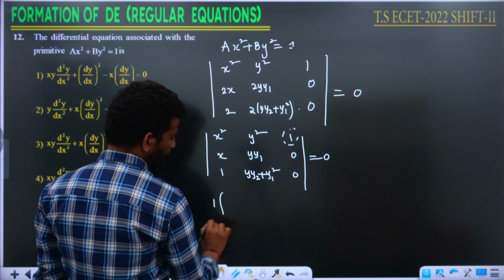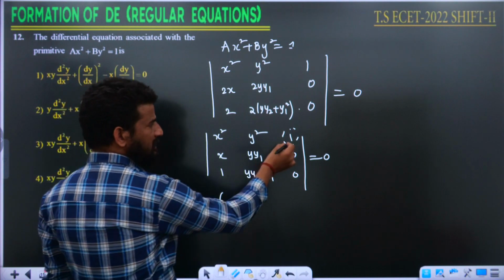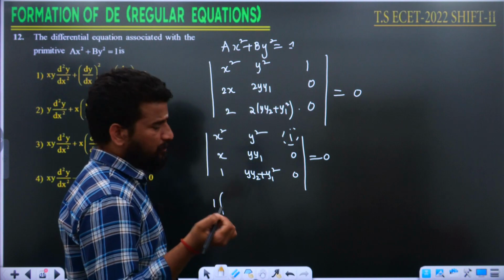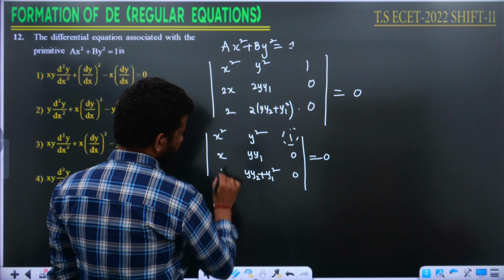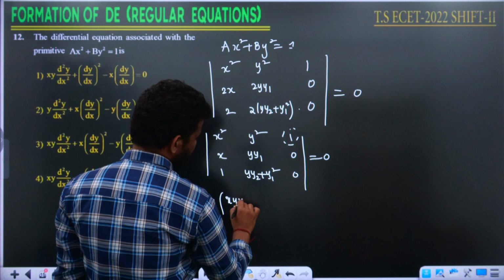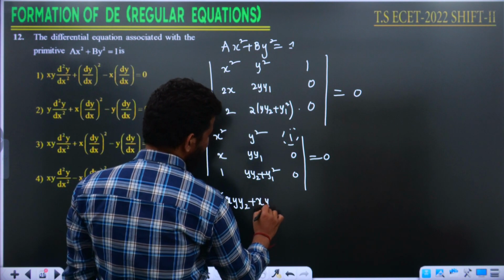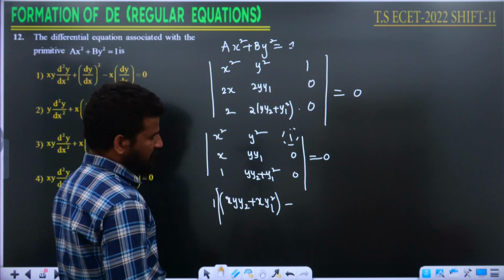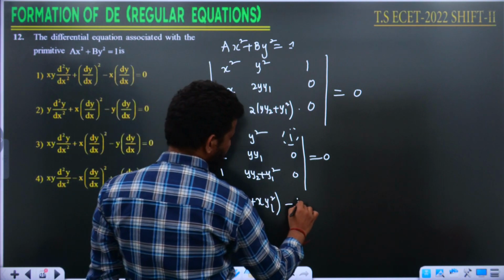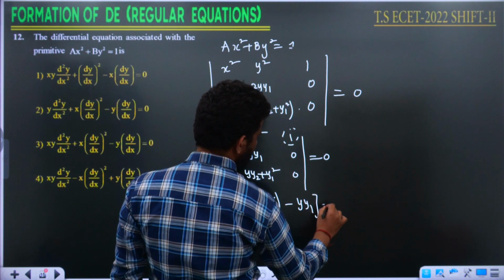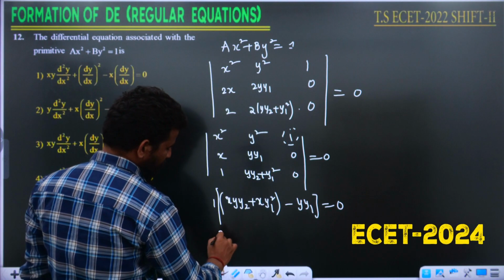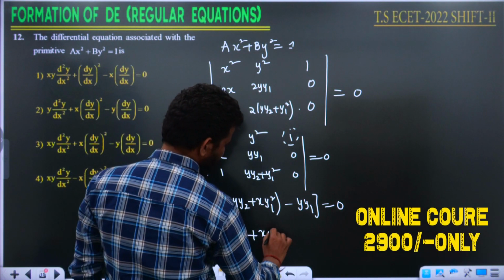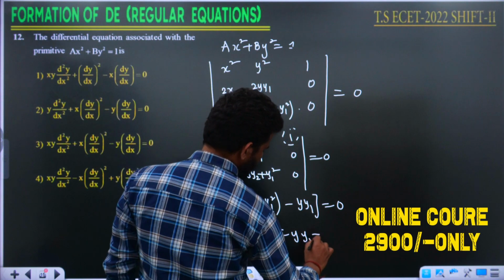It is the position 1 comma 3, 1 plus 3 is definitely a positive value, that is why I am writing plus 1 here, into x into this value, that is xy y2 plus xy1 square, minus this value, that is minus y1, is equal to 0. The answer is going to be xy y2 plus xy1 square minus y1 is equal to 0.